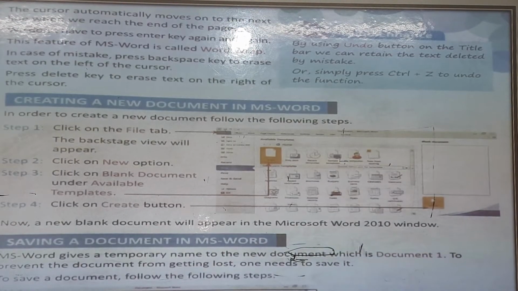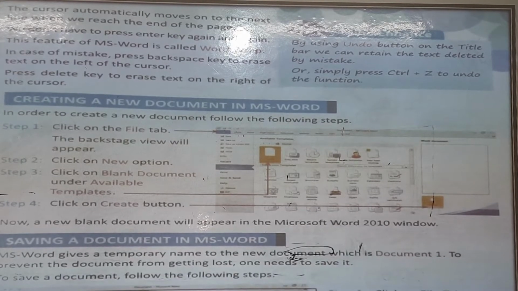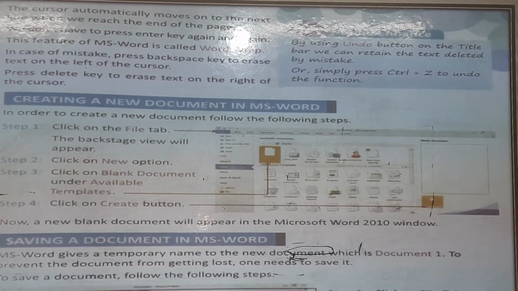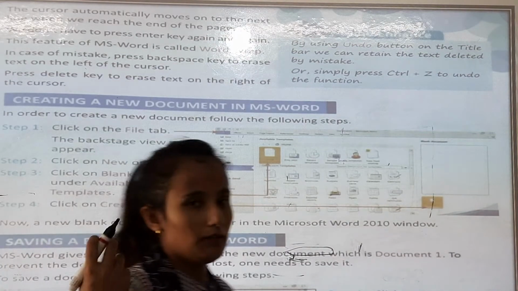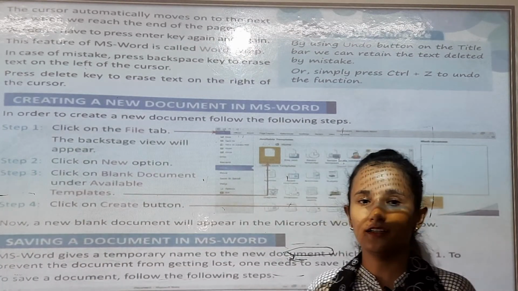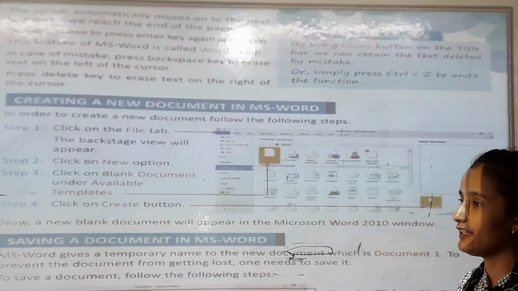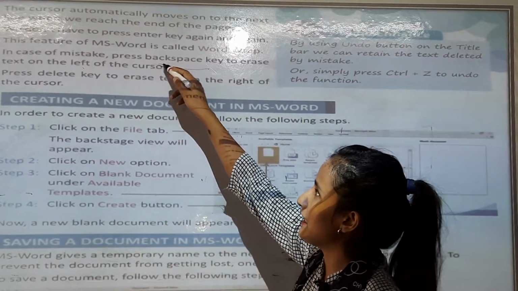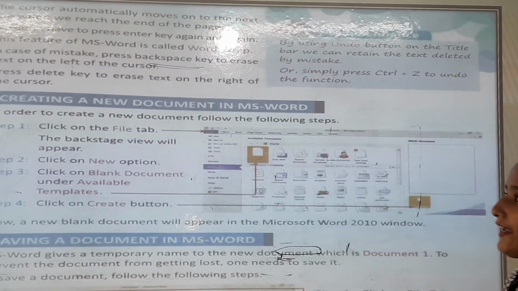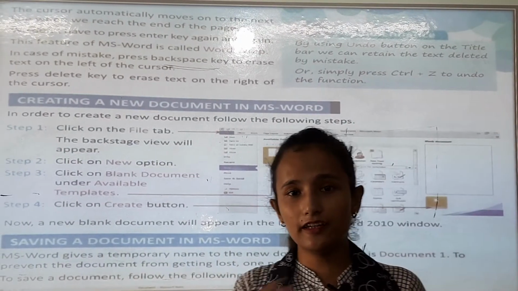Next, in case of mistake, press the backspace key to erase text on the left of the cursor. In case you have mistaken something in a word, you can delete it. You can erase that word with the help of the backspace key. Which key will you click? Backspace. You can click the backspace, then you can erase that.